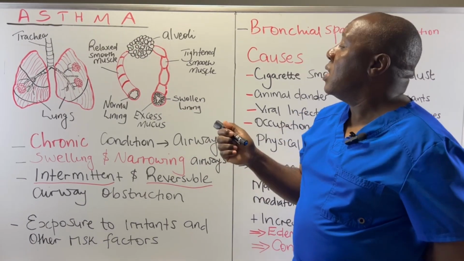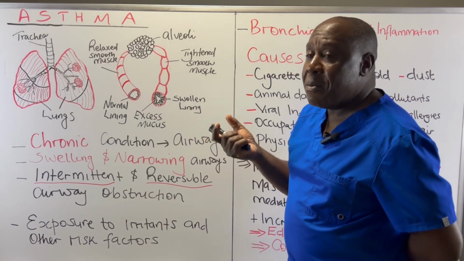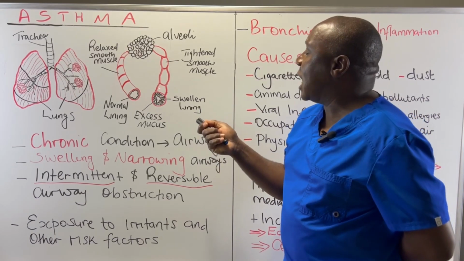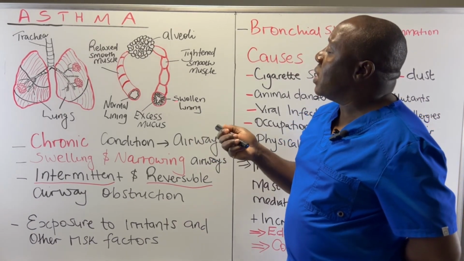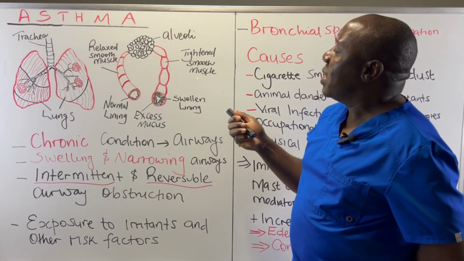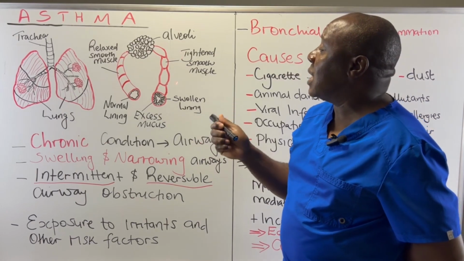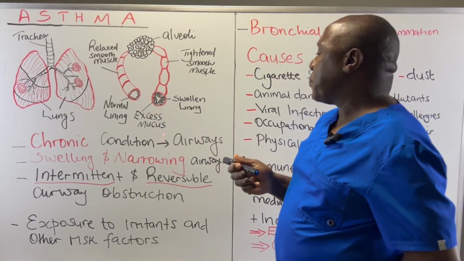So that's why these people have difficulty moving in air. Why? Because the smooth muscles are tightened, and there is a lot of mucus which constricts this particular airway. So in an asthmatic attack, the airways are very narrow and they are swollen as a result of the bronchospasm and inflammation, as we are going to see.